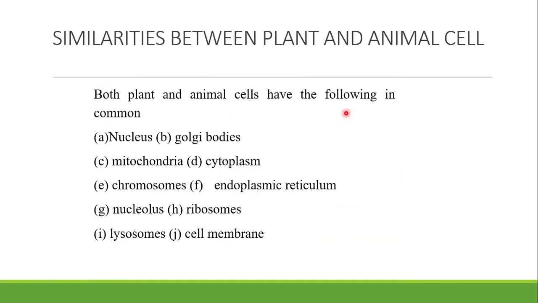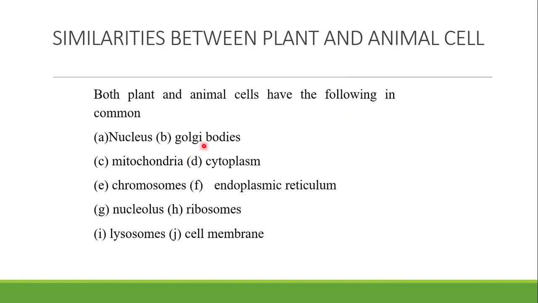Next one we want to see is the similarities between plants and animal cell. So what are the basic similarities between plants and animal cell? Yes, number one is that both plant and animal cell have the nucleus in common. They have the Golgi bodies, the mitochondria, the cytoplasm, the chromosomes, endoplasmic reticulum, ribosome, lysosome, and the cell membrane.